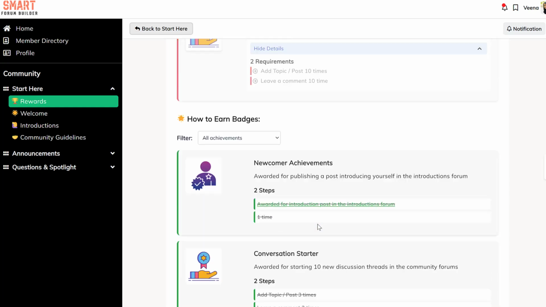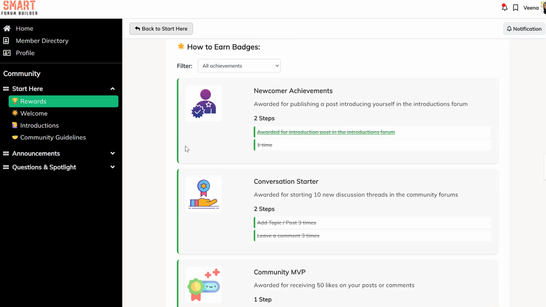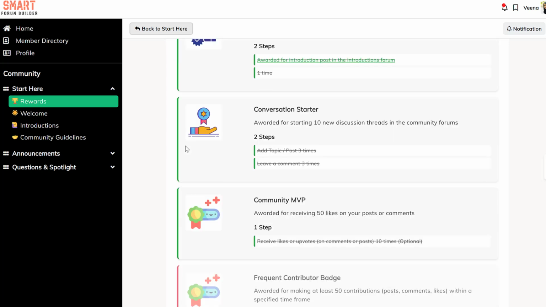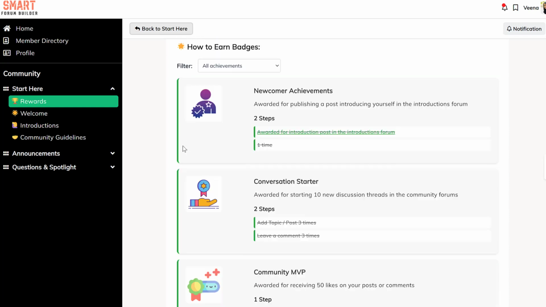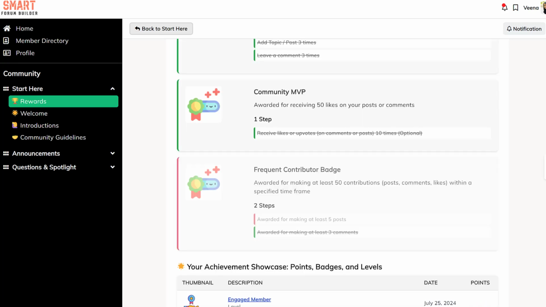See here, I have added how to earn badges. This is another shortcode from GamiPress. What we have done in SLB is update the style, the CSS, so it looks nice. Otherwise, if you use the default shortcode that GamiPress gives you, it's not going to look good. So we have updated the style and it looks awesome, as you can see. They will find all the badges they have earned and also the ones they have not earned yet.